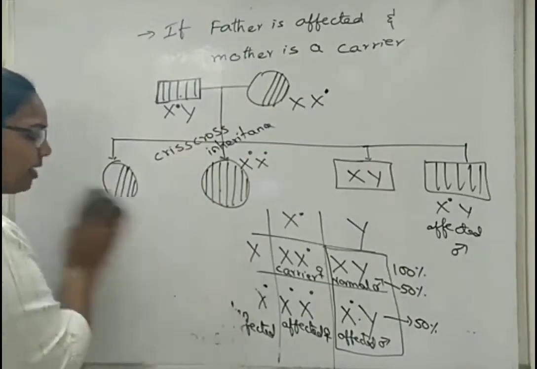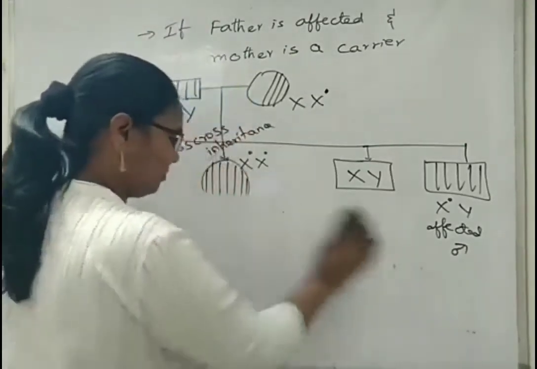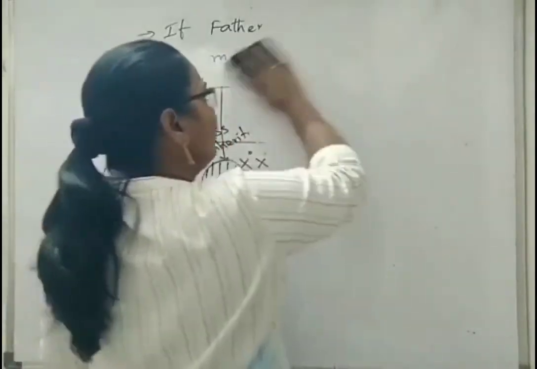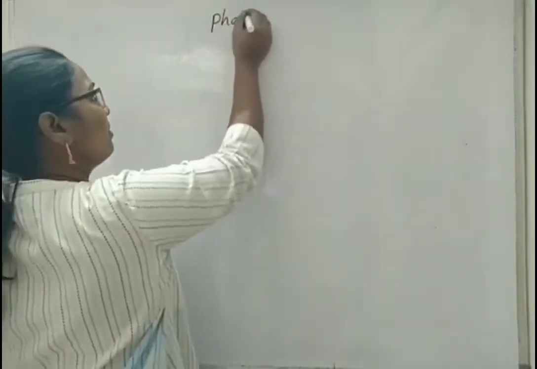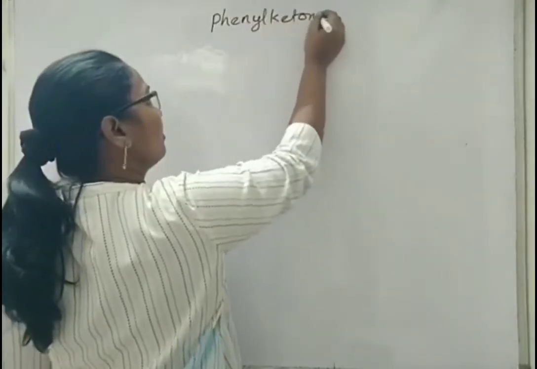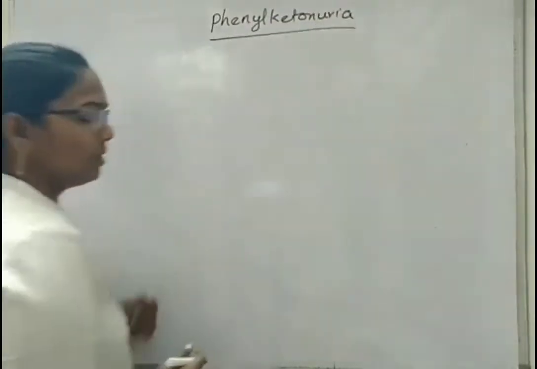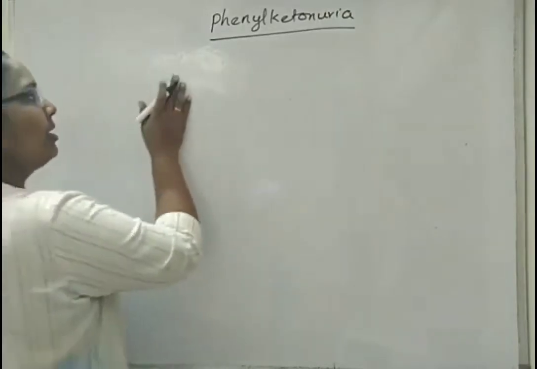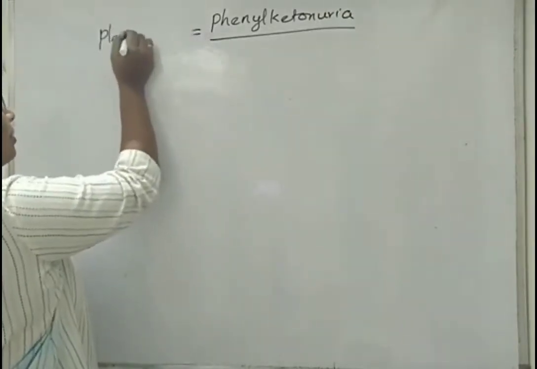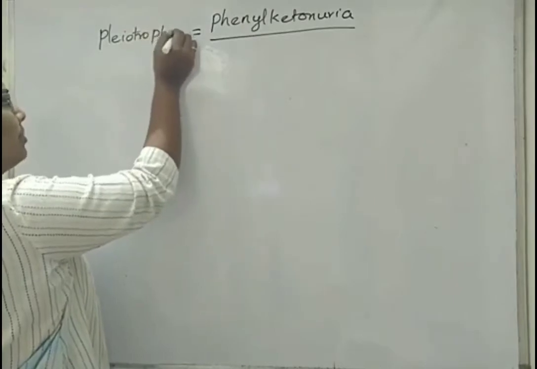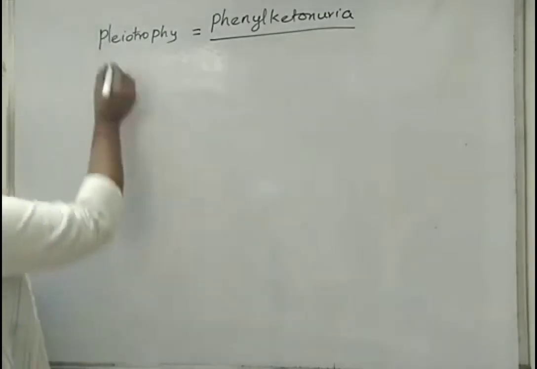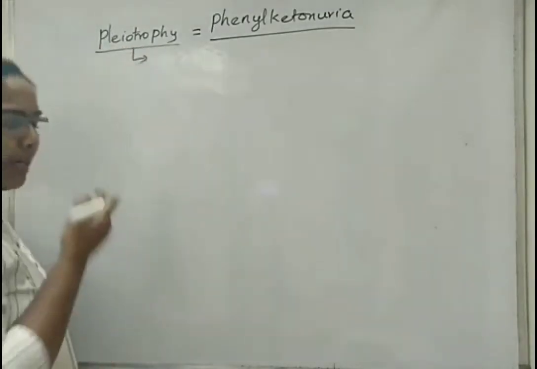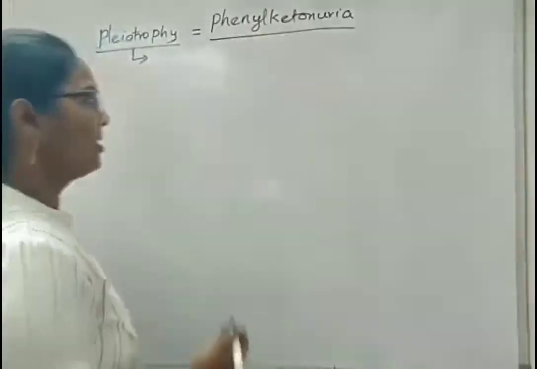Next, we'll see about phenylketonuria. We have already studied this phenylketonuria as an example of pleiotropy. If you go back and check the pleiotropy video, you can understand about this phenylketonuria. In the case of pleiotropy, what we have read is that one gene is regulating or controlling many characters.